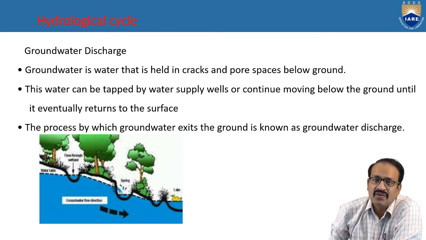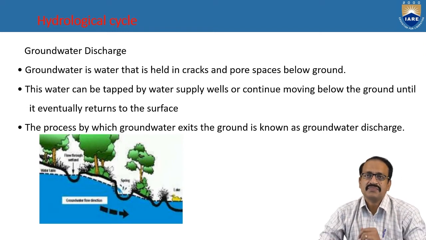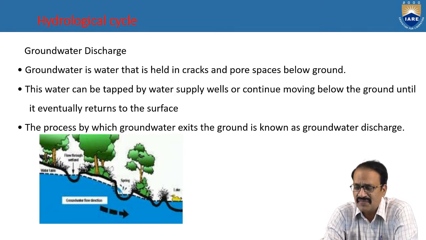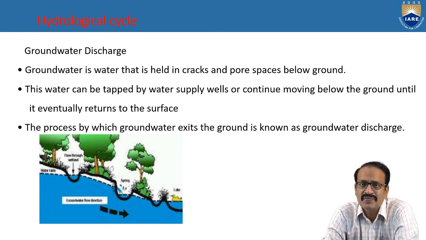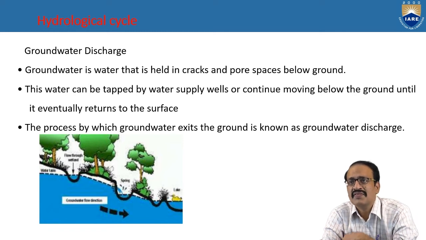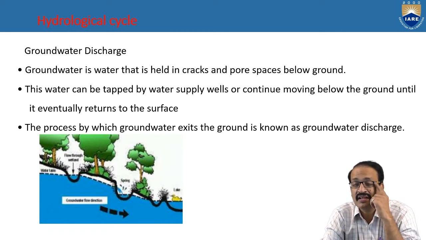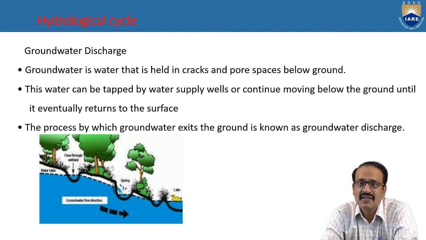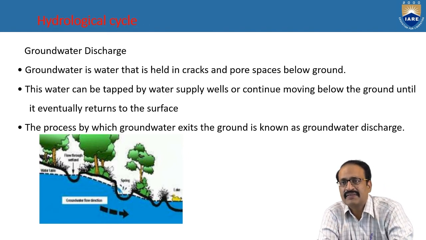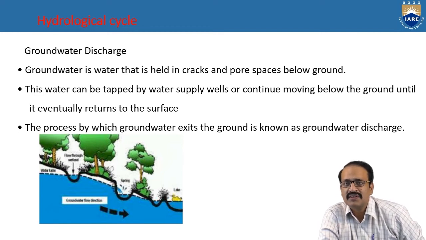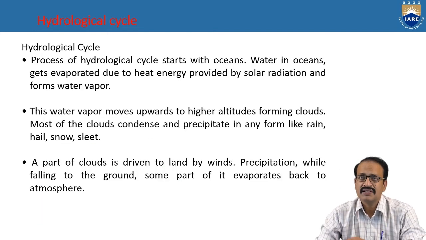Okay. So groundwater discharge. The water which is stored in the ground is held in the cracks and pores below the ground. This water can be tapped by water supply wells and continues moving below the ground until it eventually returns to the surface. So the water which is stored below the surface of the earth, we are using for different purposes. So that is the groundwater discharge.